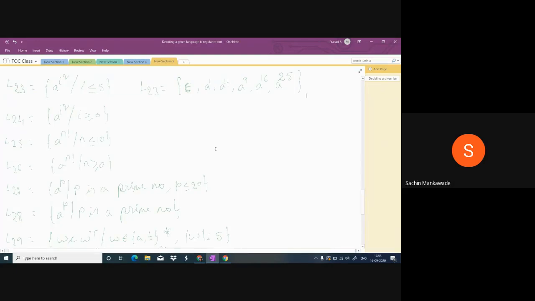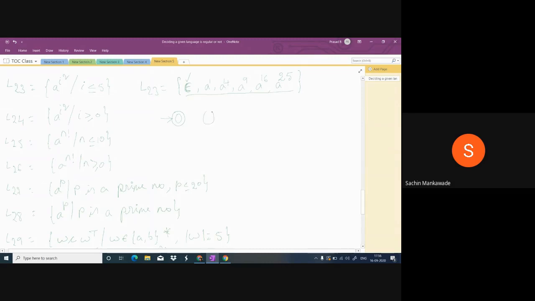Okay. A language is regular if every string of the language is accepted by the finite automata, and that finite automata does not accept any other string. Now here smallest string is epsilon. So this is the way to accept epsilon.